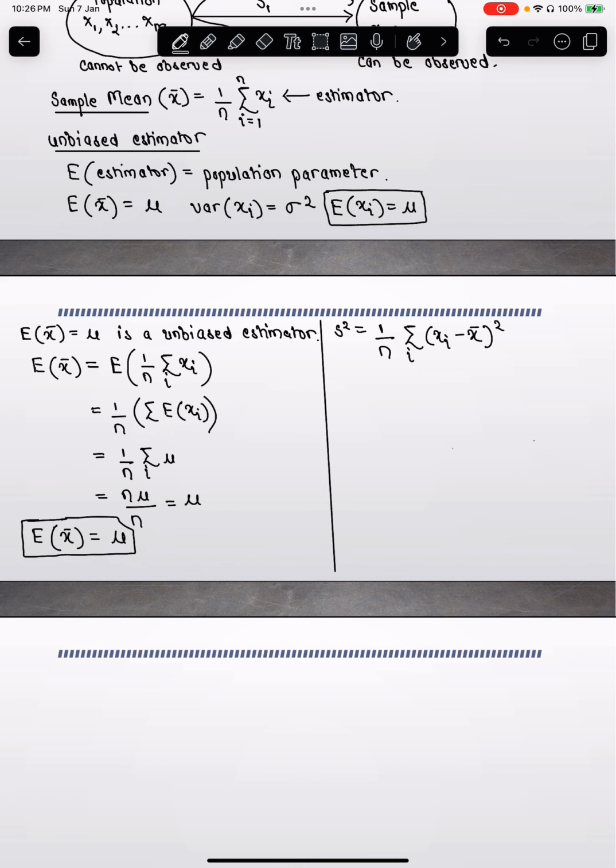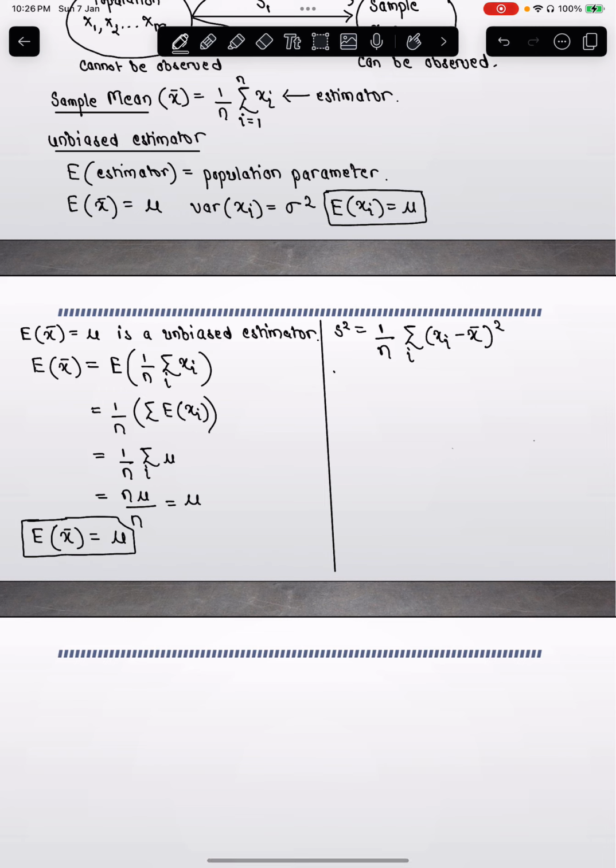If you are paying attention, you see that this formula is incorrect because the sample variance is not 1 by n, it is rather 1 by n minus 1. But let us deliberately make the mistake and say that it is 1 by n.